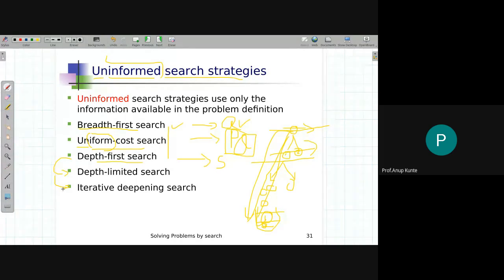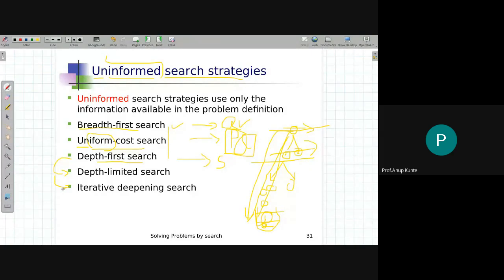Hence, it has a lot of drawbacks, and the effect of these drawbacks can be minimized by making certain alterations in the way the algorithm works. That is achieved by using depth limited depth first search or iterative deepening depth first search. That is why these are two special cases of depth first search only.